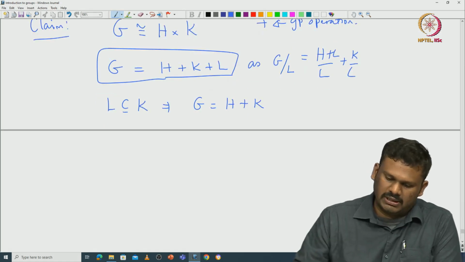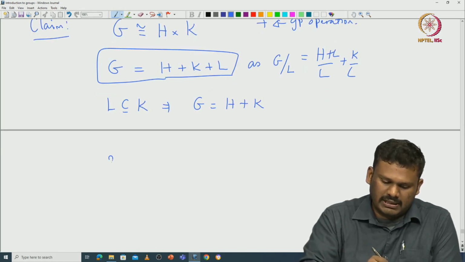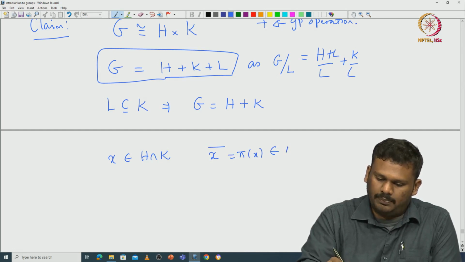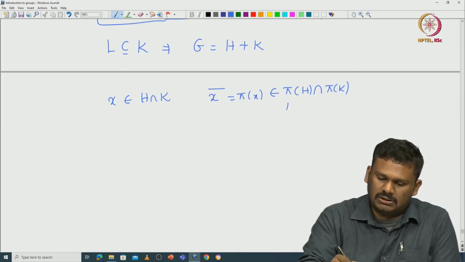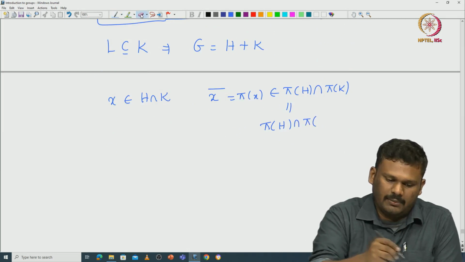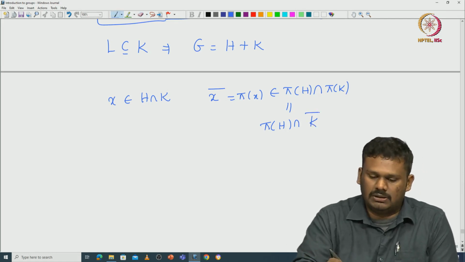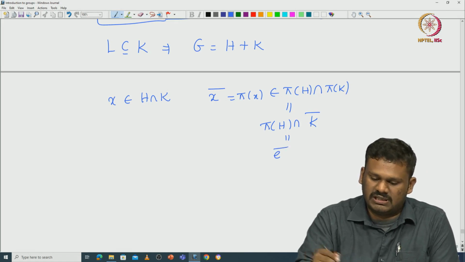Let us look at what is the H intersection K. So, let us take X inside H intersection K. Then it is clear that this X bar, which is pi of X, is going to be inside your pi of H intersection pi of K. But what is it? This pi of H intersection pi of K is K bar, but K bar is the complement. So, this is going to be trivial. So, this is E bar.